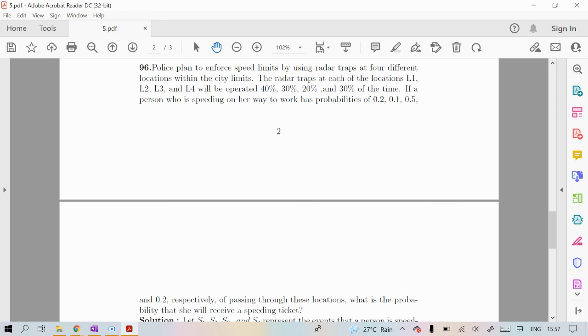So read the question again. The radar traps at each of the locations L1, L2, L3, L4 will be operated 40%, 30%, 20%, and 30% of the time.